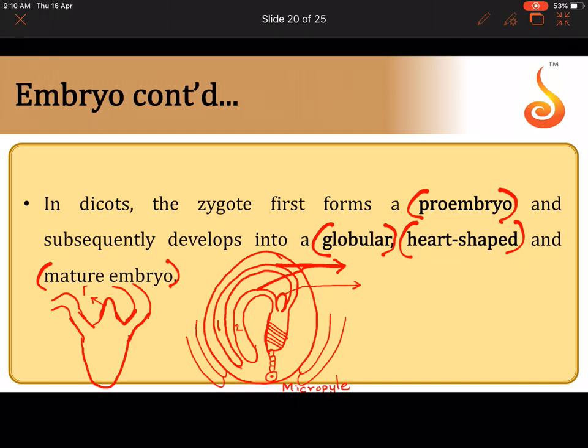Now this is the plumule. This point is the point where the cotyledon emerges. Above this region is called epicotyl. Below this point is called hypocotyl. And this entire part below, opposite to the plumule, is the radicle.